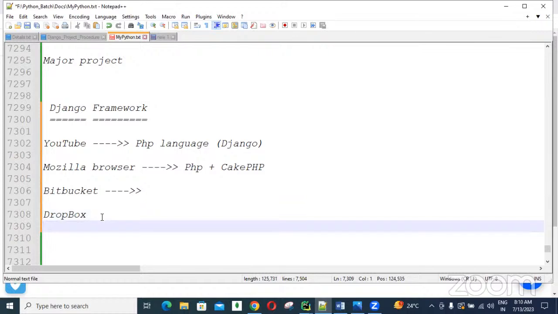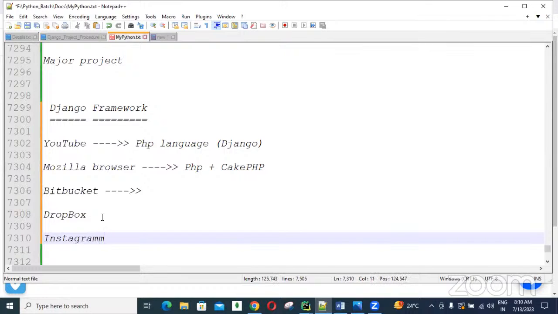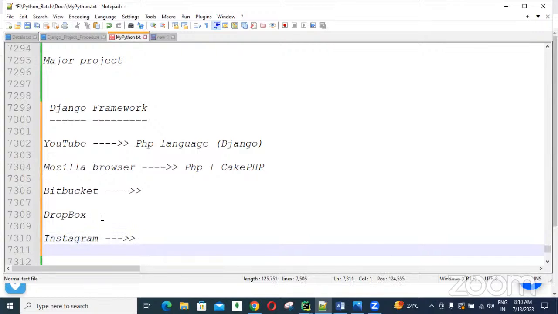Next, one more important app is Instagram. Nowadays everybody knows the Instagram application, guys. It is a very popular one, and it was also designed using Python and Django. In Instagram, every day 95 million photos are added and 4.2 billion likes are given by people.